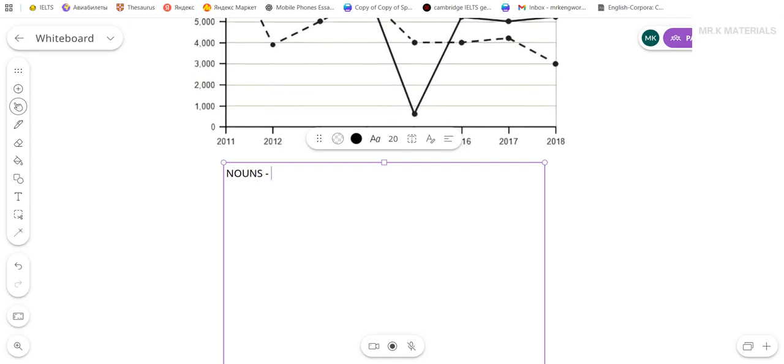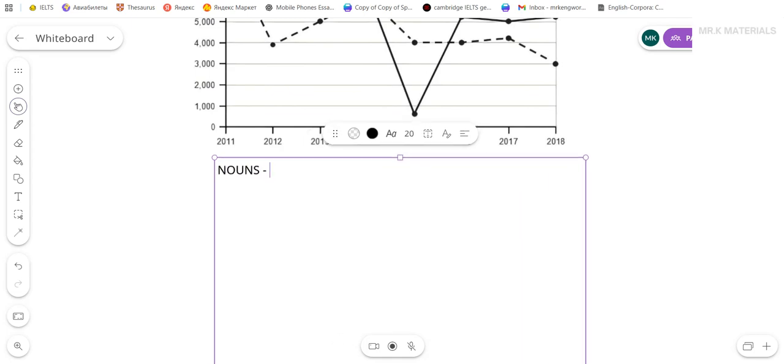All right, so basically, what are nouns? The basic translation into Uzbek would be от. In Russian, that would be существительное. All right, these words may not mean anything to you, but this is not a problem. We'll still try to understand this.